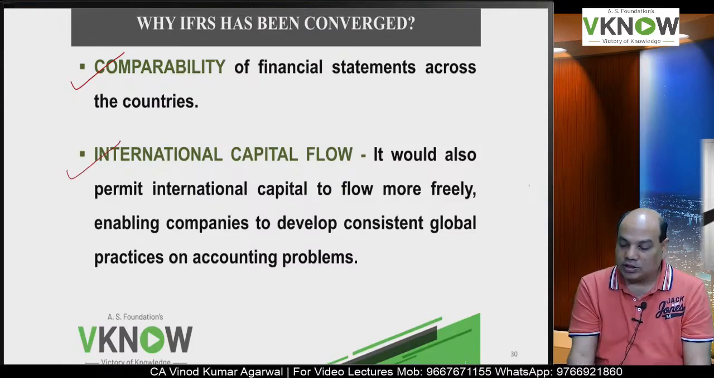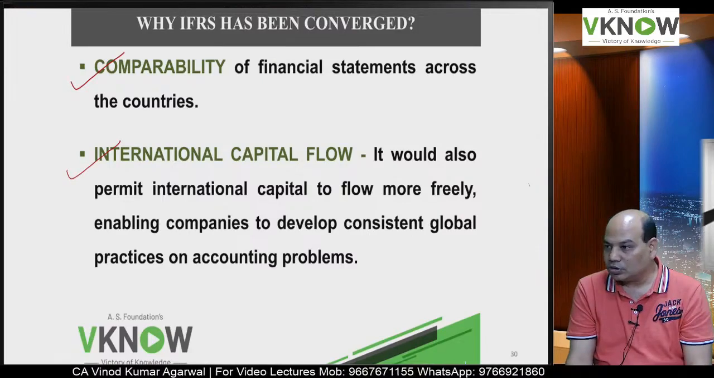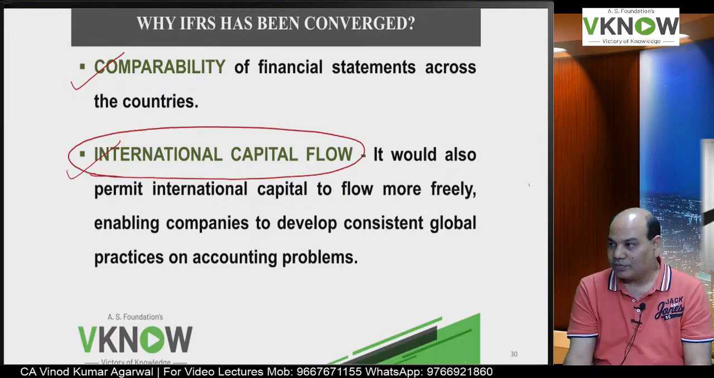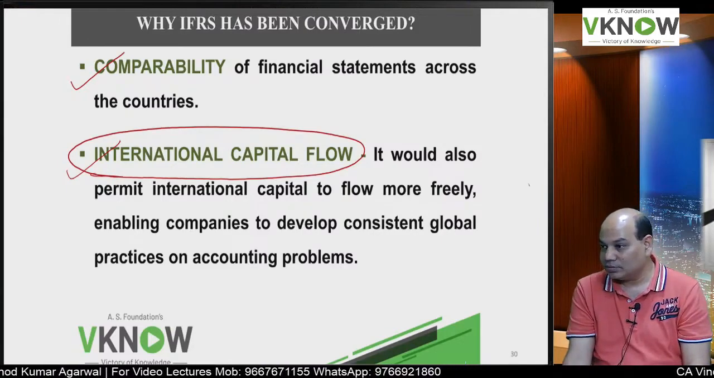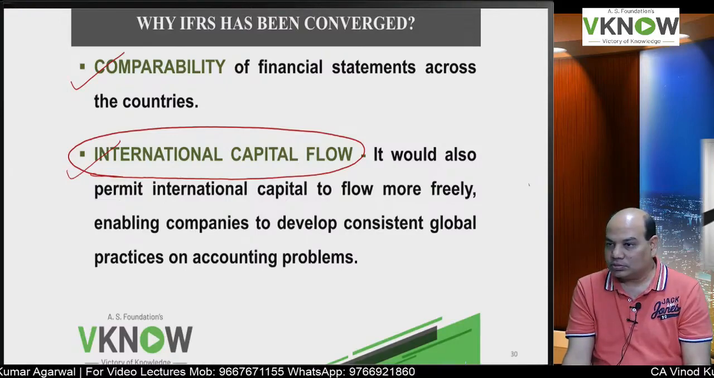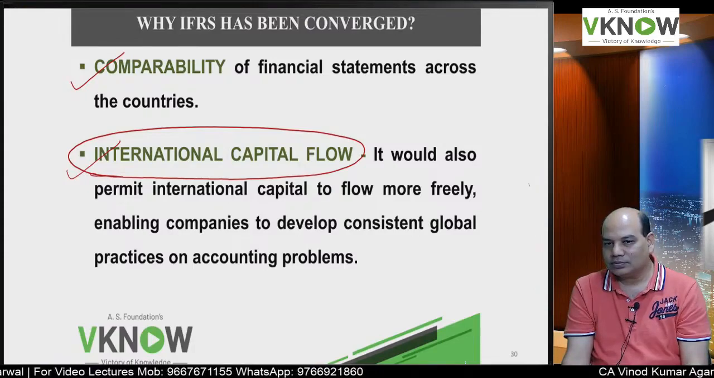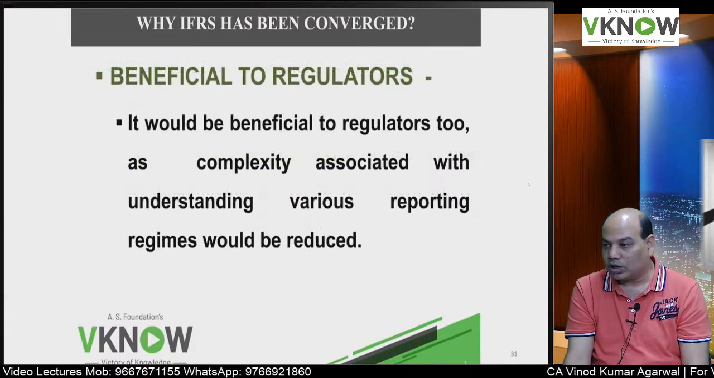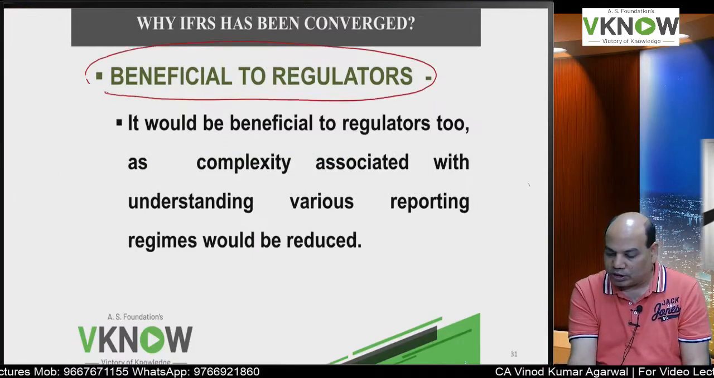Third reason why India decided to converge to IFRS is we want funds. It is not enough. Indian investors do not have deep pockets which foreign investors have, but foreign investors have conditions. We will give you money, but I want financial statement as per IFRS. So that is why we have to convert, so that we can attract global capital, and in a sense it will become beneficial to regulators also.